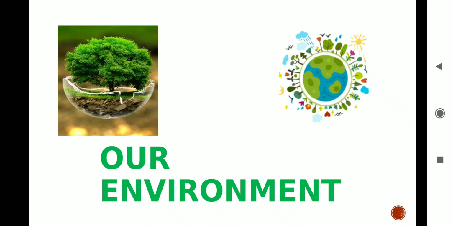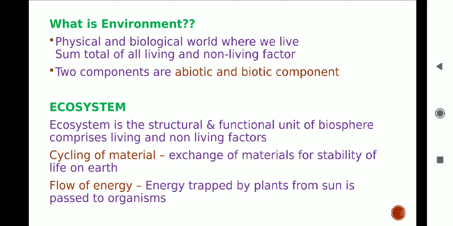Friends, today we are going to study the topic our environment. From the topic we can guess, we are going to learn about our planet Earth. Our planet Earth, which is our environment, includes physical surroundings and biological life. Plants, animals, human beings and microorganisms are the living part, while air, soil and water are the non-living part. Environment includes non-living matter and living organisms which are dependent on each other for survival.